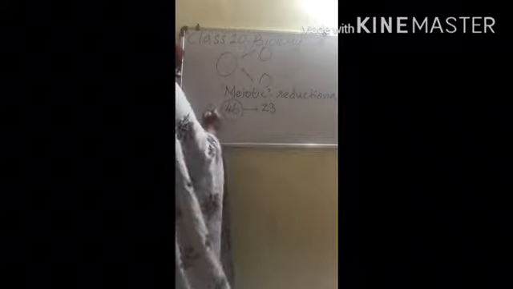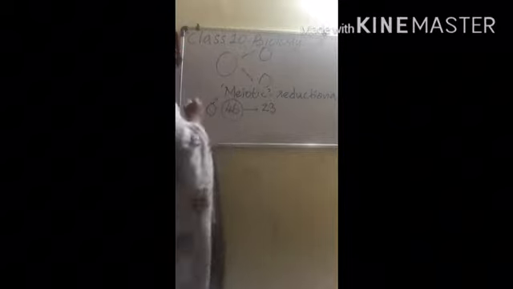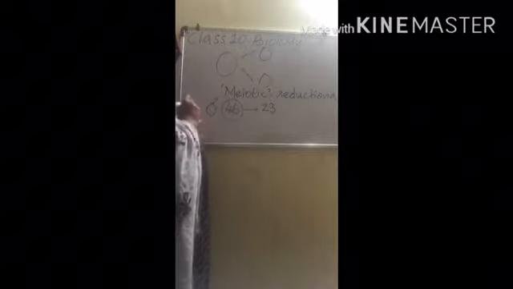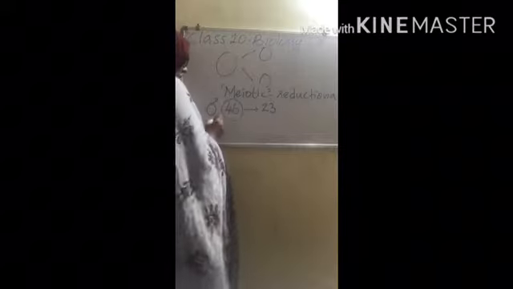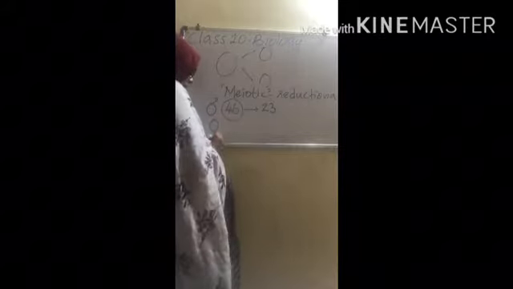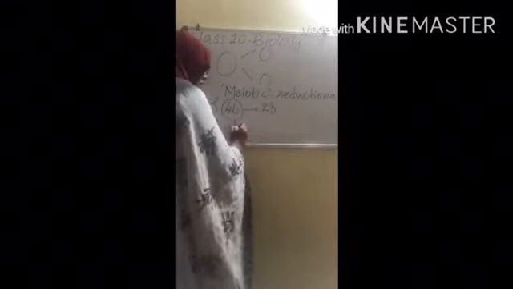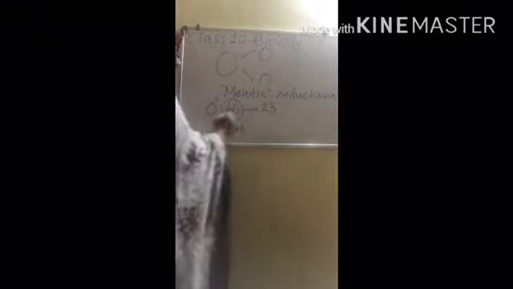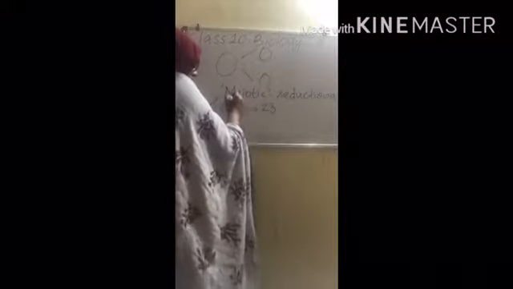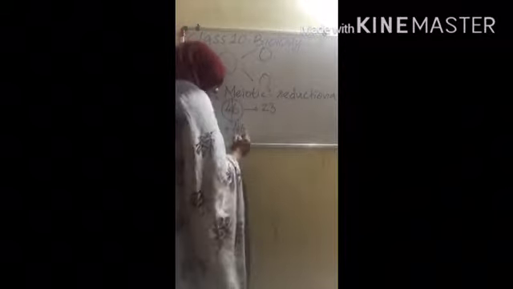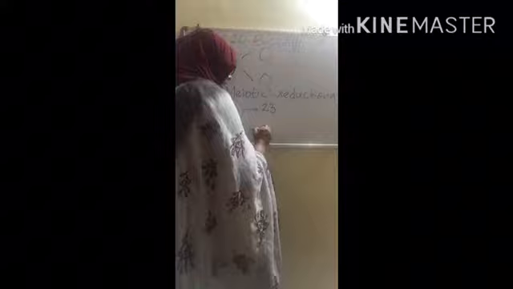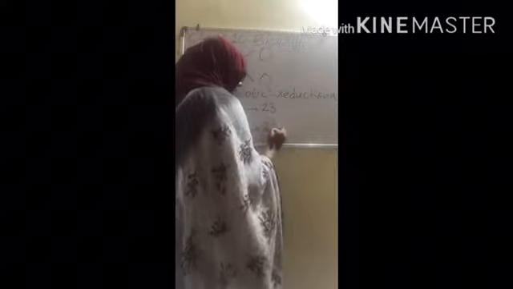The male is represented by this icon, and the female is represented by this icon. The female also has 46 chromosomes. Out of this, they undergo reductional division and have only 23 chromosomes in their gametic cells.